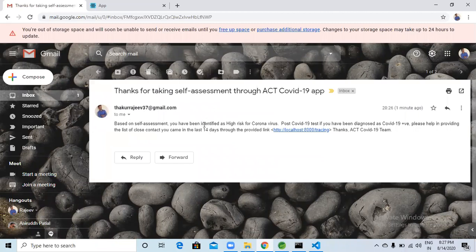So this is the email giving a thank you from our tool for taking the self-assessment, and the individual can go for the test to the test center. In case the individual is identified as positive after the test, then the individual can come to this email and click on that link to go to the tracing application.